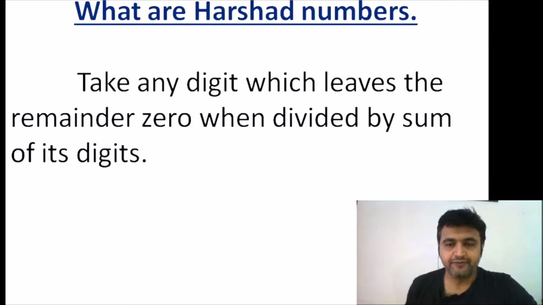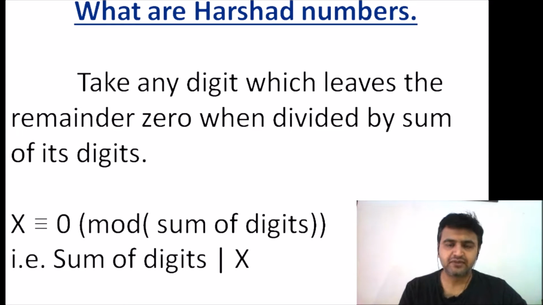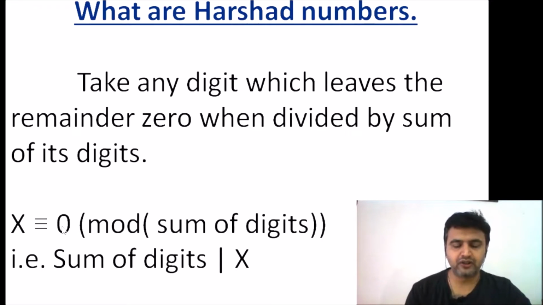Let's see what Harshad numbers are. You take any number and you take the sum of its digits. If the sum of the digits divides your number, then such numbers are called Harshad numbers. Or, the number is congruent to 0 modulo the sum of the digits. If you're a number theorist or work in cryptography, you usually use this language: given a number x, if it is congruent to 0 modulo the sum of the digits, it means that when x is divided by the sum of the digits, the remainder is 0. This is the language used by modular arithmetic and number theory people.